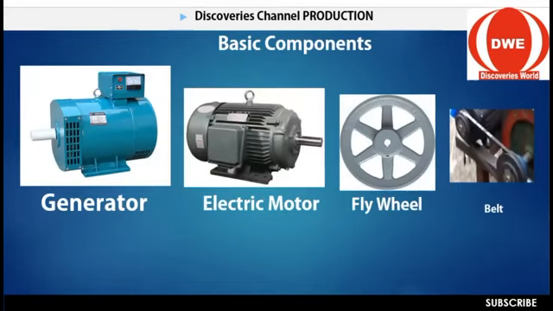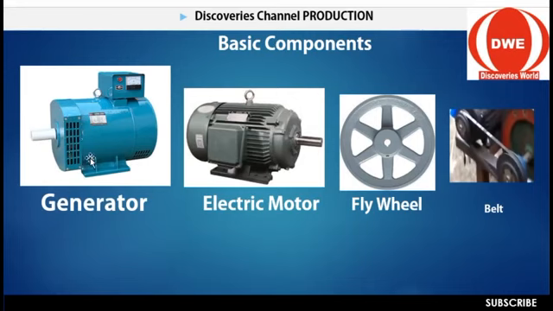Now, we come back to the basic components of this free energy generator. I told you earlier, during my first production, about the components we need, and there are 4 basic components. If you have these components available on your site, then you are sure of producing a free energy generator without hindrance. Now, this is a generator, and I told you its function as far as free energy is concerned.